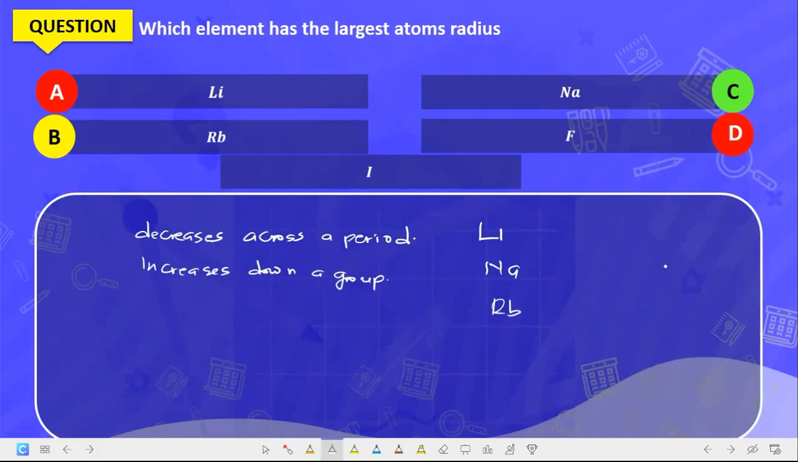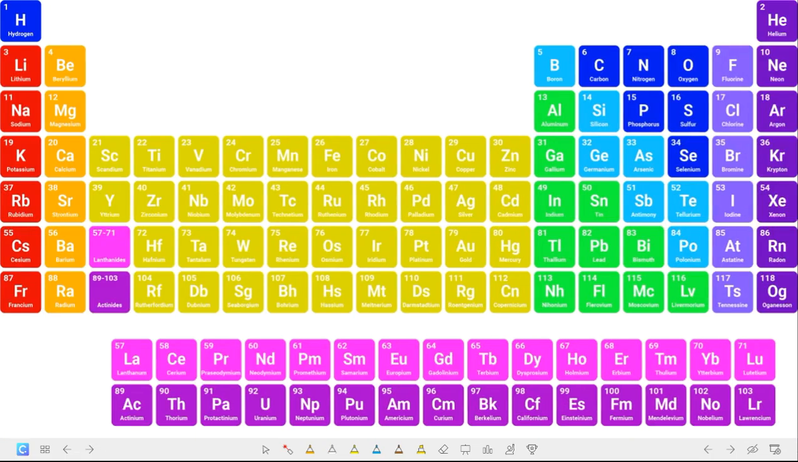So fluorine is somewhere around here, in the same line as what? As lithium. Now across the period it decreases, right? So if across the period it decreases, it means that fluorine has the least atomic radius here, because it decreases. Lithium and fluorine are in one line, and since they are in one line, we can look at it from here.